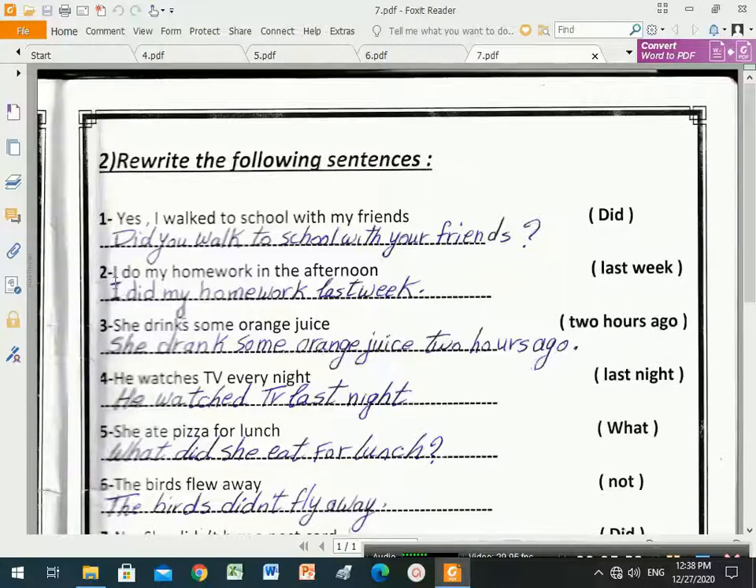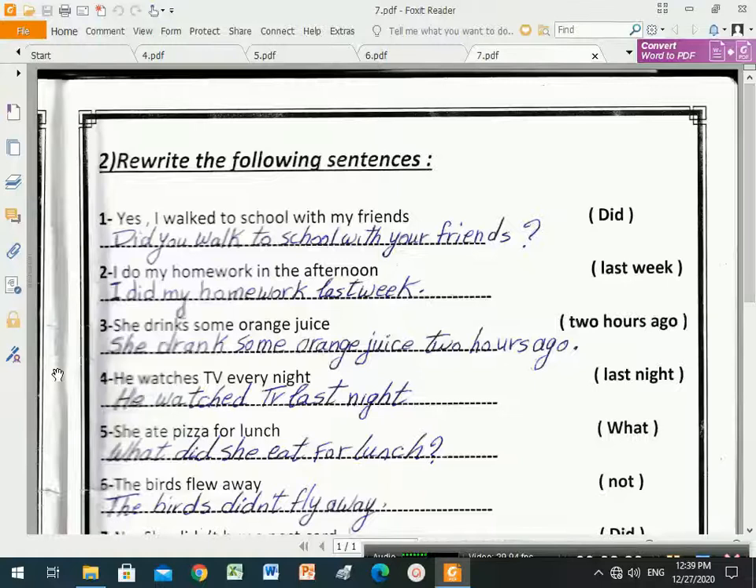Number 2: I do my homework in the afternoon, between brackets, last week. So I will change this sentence into past simple. Which tense is this sentence? I do, so this is present simple. So we will change this sentence from present simple into past simple. Do becomes what? Did. So: I did my homework last week.